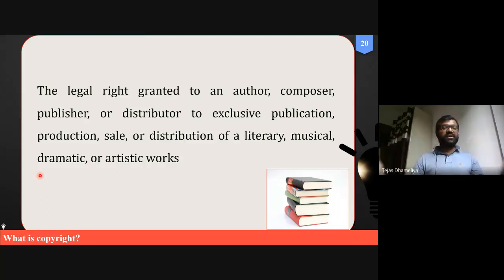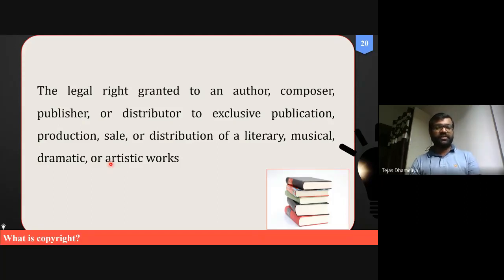Once you become popular, nobody can make a copy of the same, either by changing the language of communication or otherwise. So in this way, dramatic works are also useful where copyright can be taken.